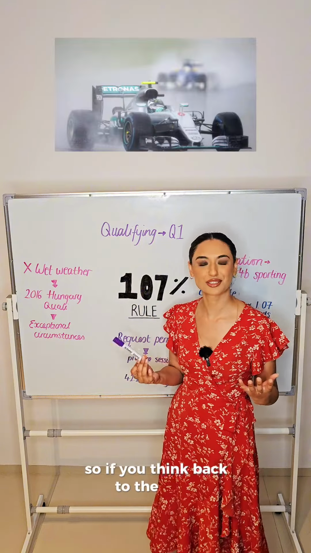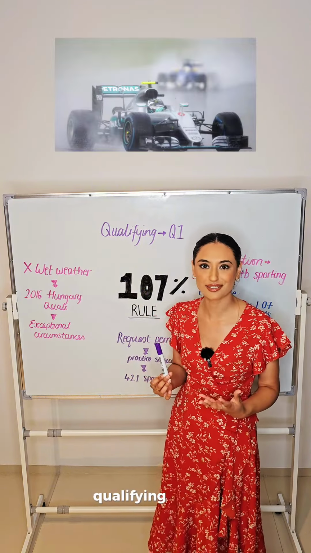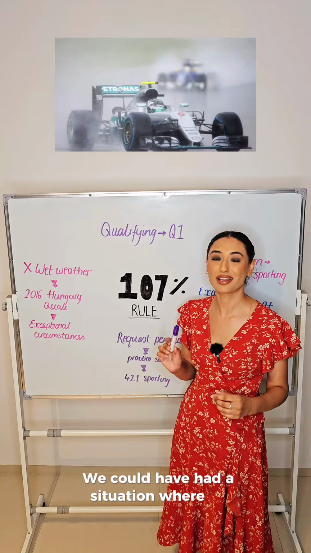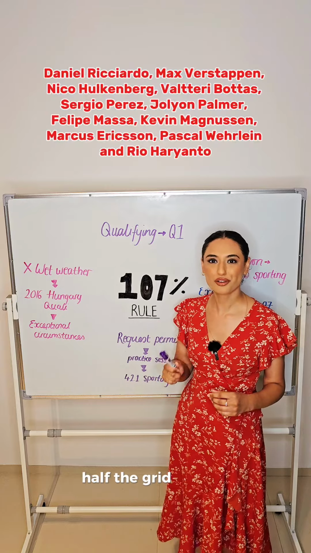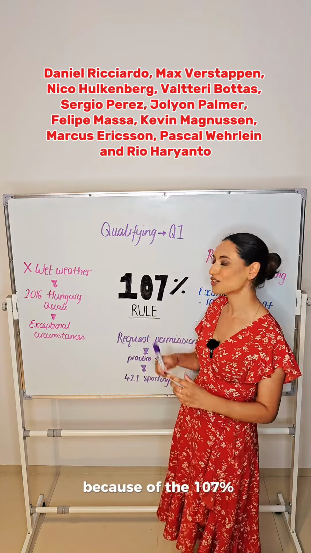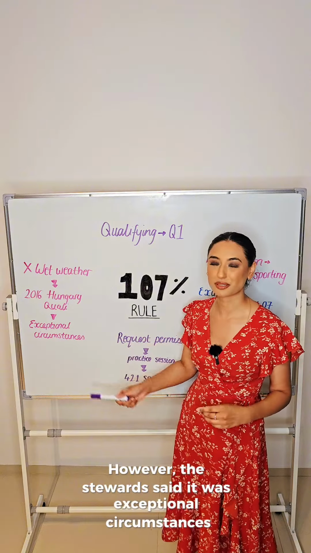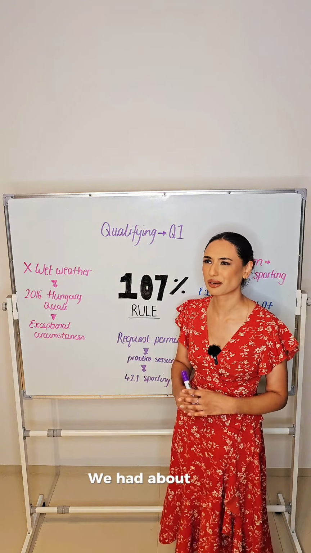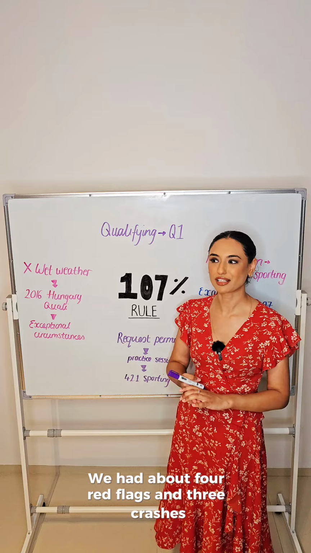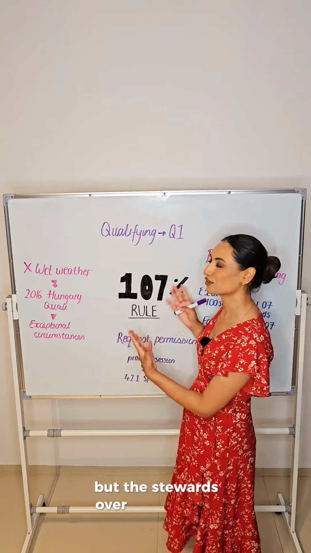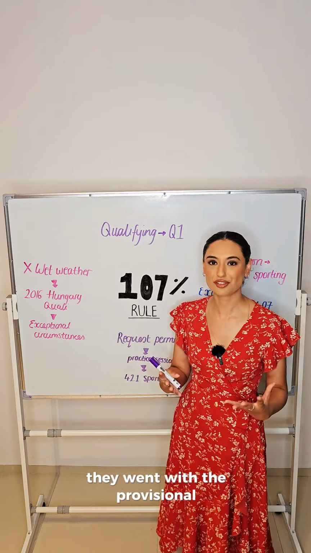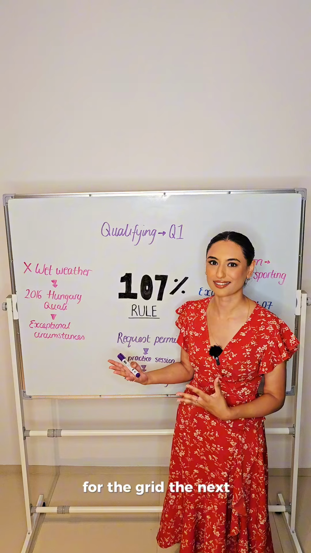So if you think back to the 2016 Hungarian Grand Prix qualifying session, we could have had a situation where 11 drivers, half the grid, would have gone unclassified because of the 107% rule. However, the stewards said it was exceptional circumstances because it was very, very rainy. We had about 4 red flags and 3 crashes, but the stewards overrode the rule and instead they went with the provisional classification for the grid the next day.